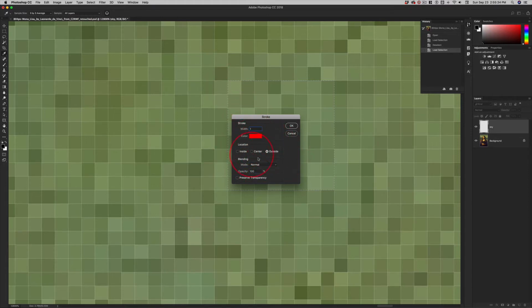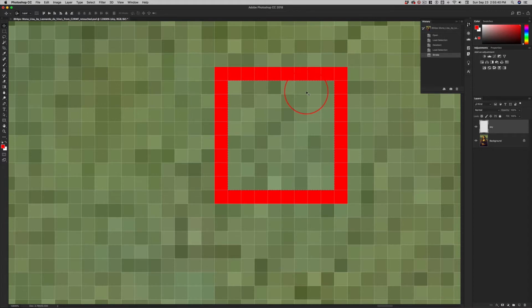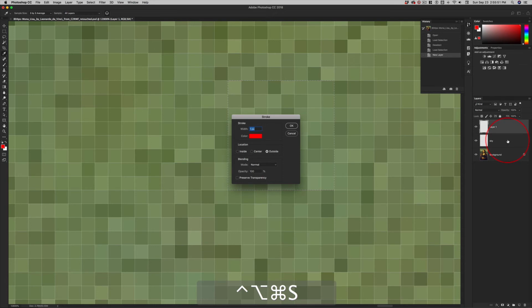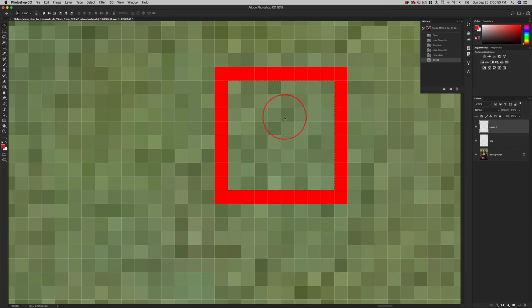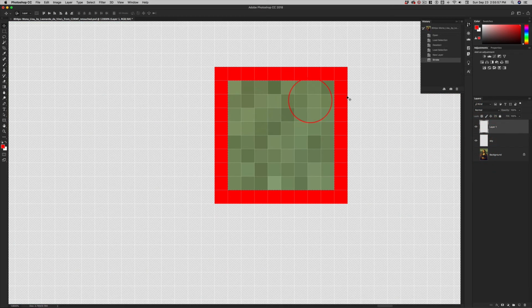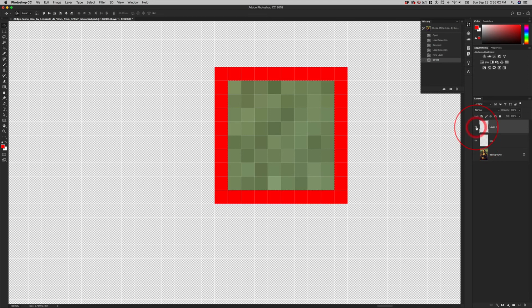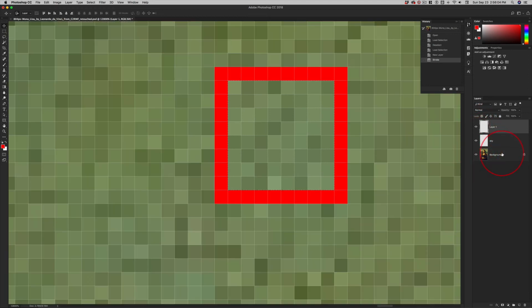This really matters. Click OK and watch this row of pixels surrounding it suddenly turn red. But I'm going to hit Command Z because never, ever add a stroke to a layer that has content on it. Add a new layer and then hit your keyboard shortcut, hit return, and you have your stroke right in position where it does not affect these pixels. These pixels live on their own layer. Very important to keep your layers separate.